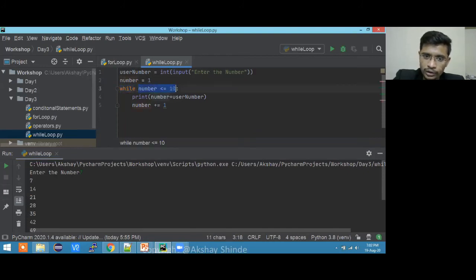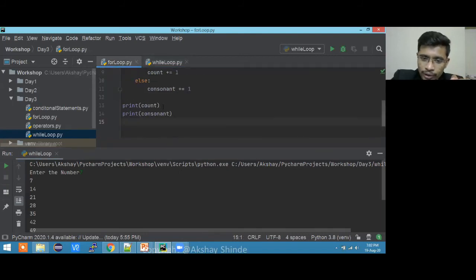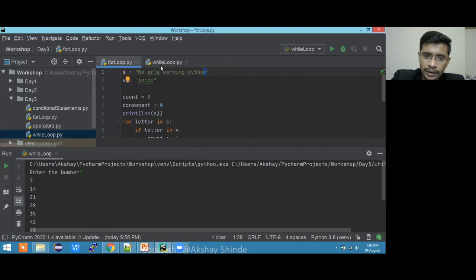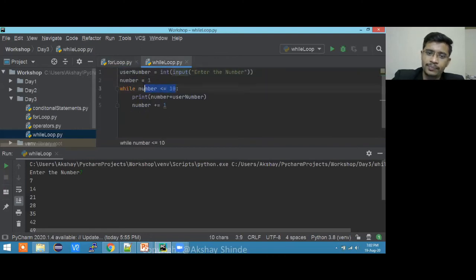Most of the time, you use it when the input can be anything, or you don't know upfront how many times your loop will execute. Here in the for loop you know the end value, this particular n, but in this case you don't know what the end is. Sometimes you can put True directly, and it will execute the code an infinite number of times.